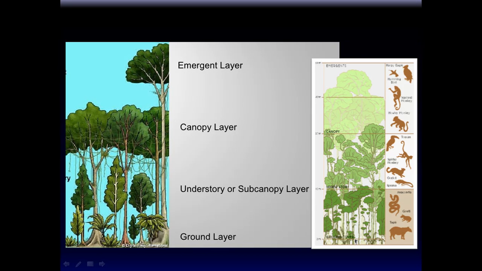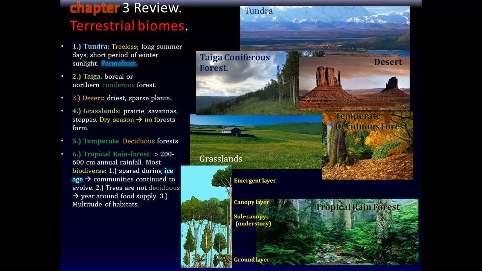For example, these types of animals, living things, live here. These types of animals live here, and these types live here, and these live here. So even vertically, there are different biodiversity because of the nature of the area. The lowest layer is called the ground layer, and the second layer is called the understory or subcanopy layer. The third layer is called the canopy layer, and the last layer is called the emergent, the new layer that's growing. Okay, so that's it.